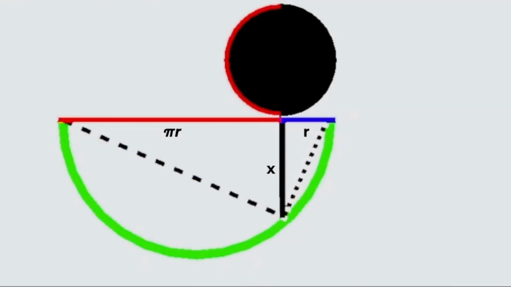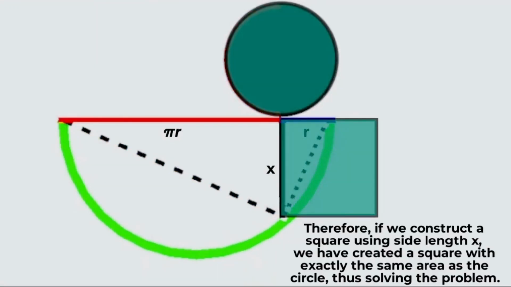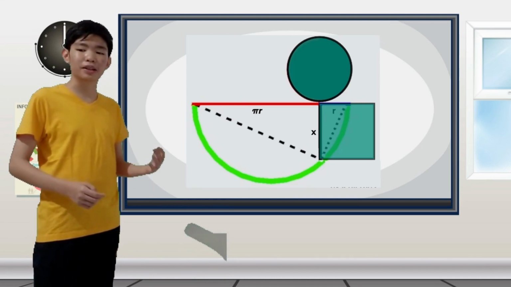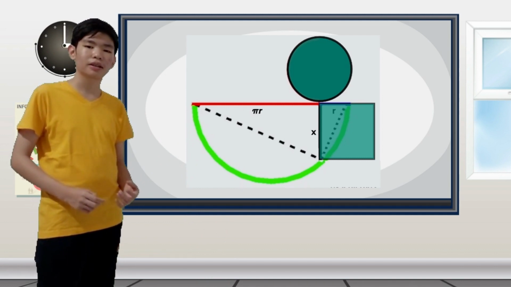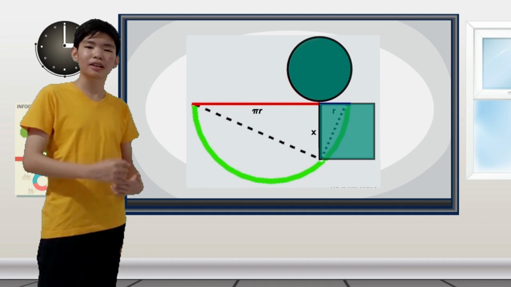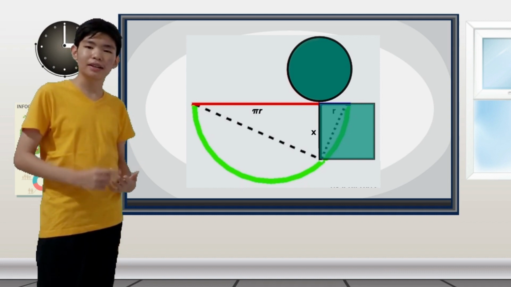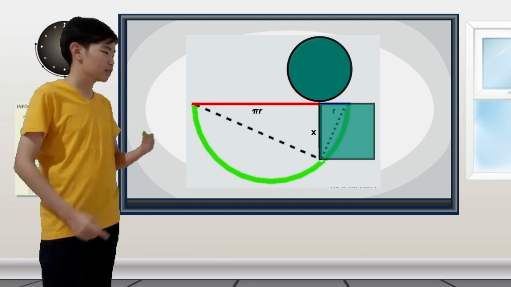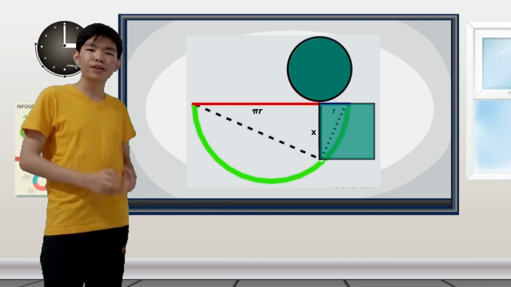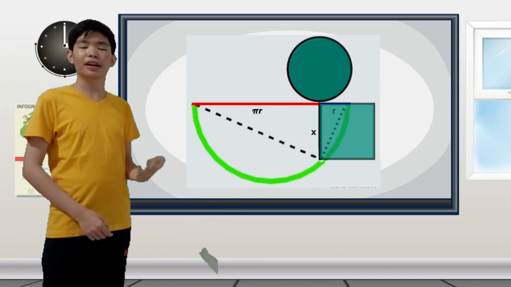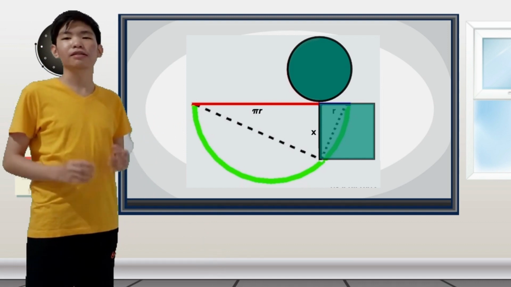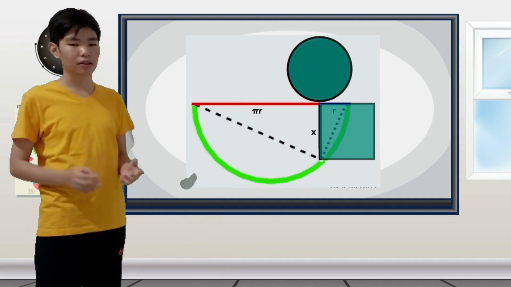Therefore, if we construct a square using side length x, we have created a square with exactly the same area as the circle, thus solving the problem. Although this construction does break the rules of the problem a little, it's still an interesting concept to learn. We can learn to apply Thales triangle theorem as well as similar triangles using this construction. If we were a bit more lenient in the rules of this problem, then this would be a valid construction, and we would have solved the problem of squaring the circle.